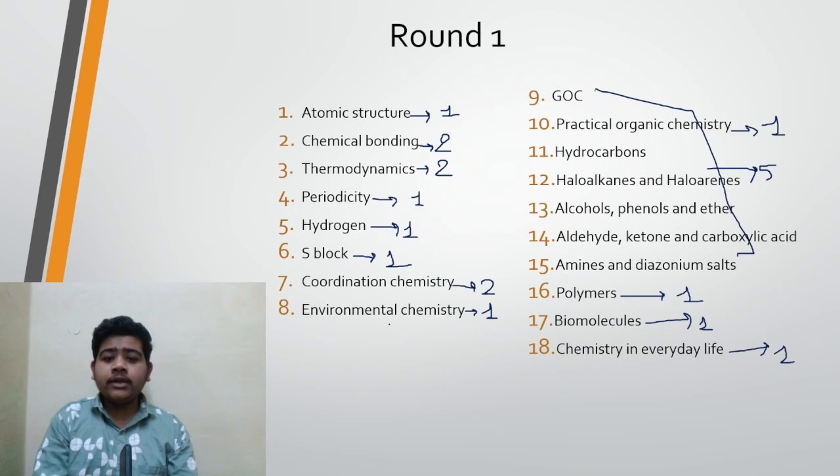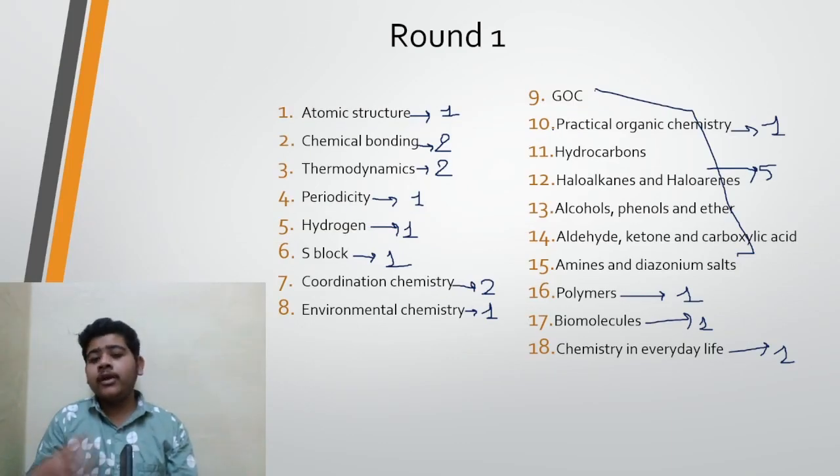In round 1, I have included mostly the chapters of inorganic and organic. I have included inorganic because these chapters are relatively easy. If you learn the exceptions, then you can easily solve their questions in a few seconds. And I have included organic because it has a great weightage in JEE Main chemistry.